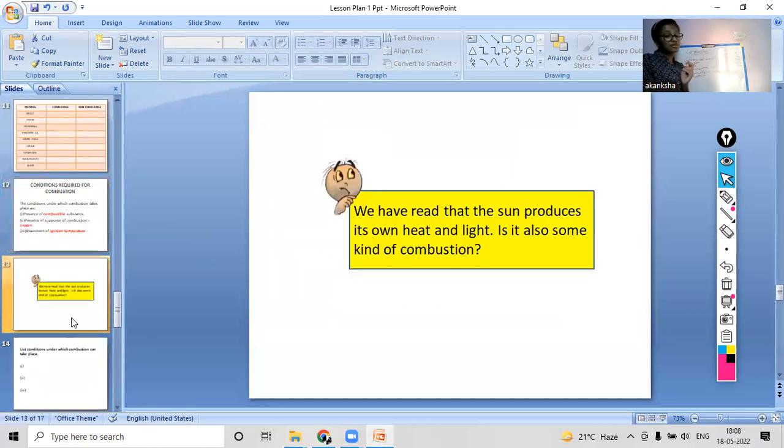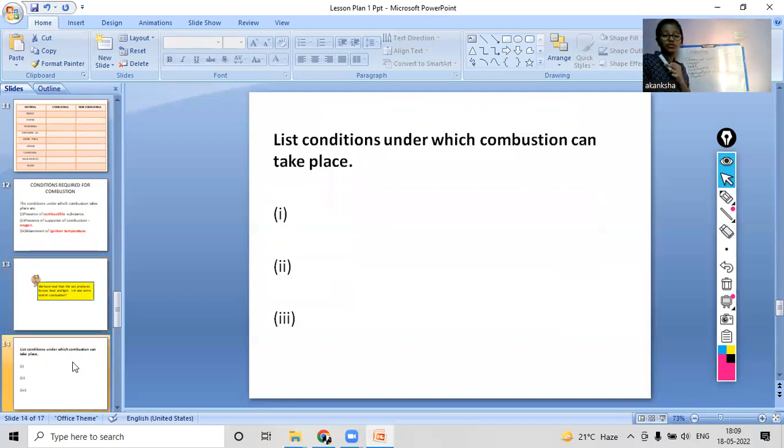Now there comes again a curiosity question from Bujo. We have read that the sun produces its own heat and light, right? So is it also some kind of combustion? Now this is a question to think about. For this question, you have to find your answers from the internet and then write in the chat box. If you still don't get it, then I will answer. You can ask me and I will clear your doubts, right? Now we will move on ahead to our next question.